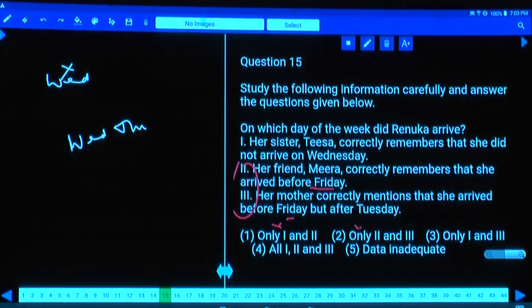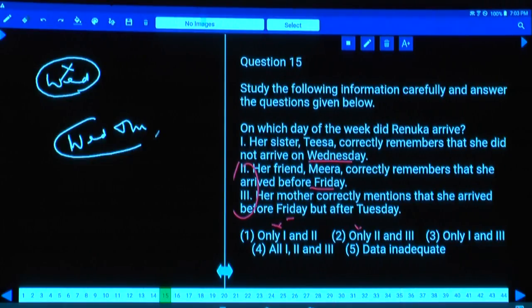Then combining 1 and 3. According to her sister, she did not arrive on Wednesday, so Wednesday is ruled out. And according to 3, Wednesday or Thursday. Hence Wednesday is ruled out. Finally we are left with Thursday. Hence 1 and 3 is sufficient. Choice 3 is the answer. 1 and 3 is sufficient to determine the day.